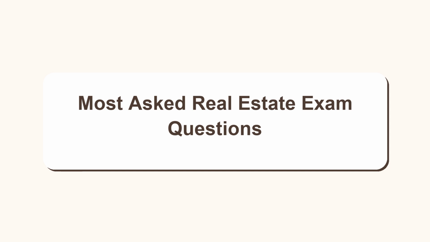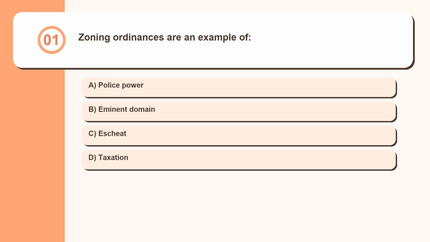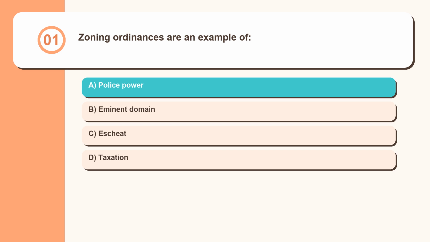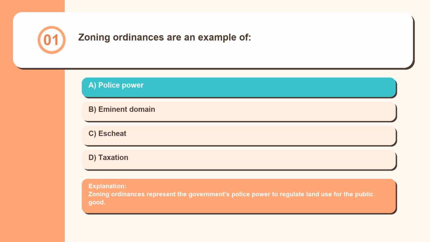Most asked real estate exam questions. Question 1. Zoning ordinances are an example of police power, eminent domain, escheat, taxation. Zoning ordinances represent the government's police power to regulate land use for the public good.